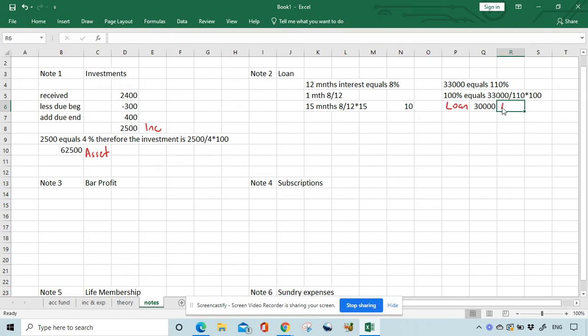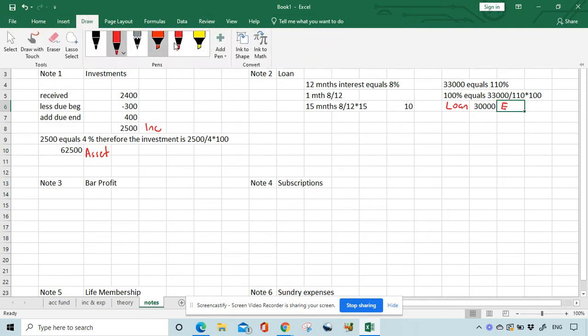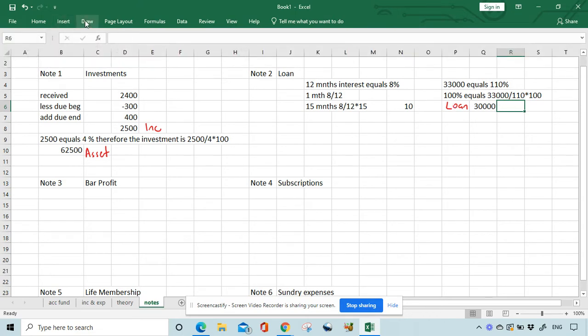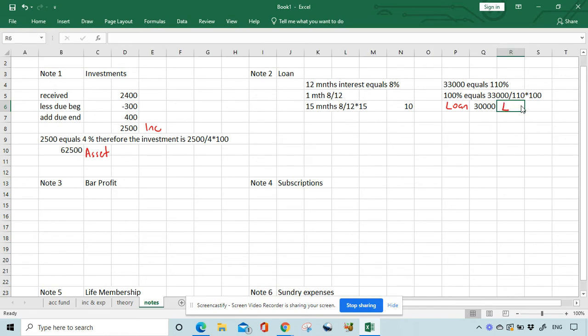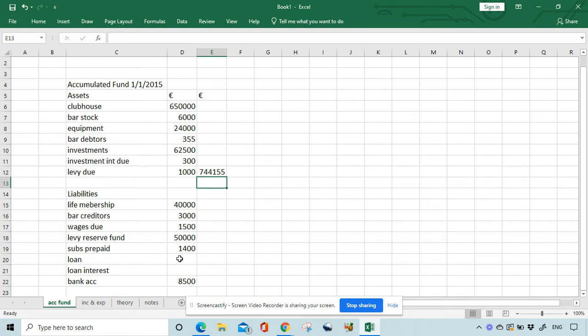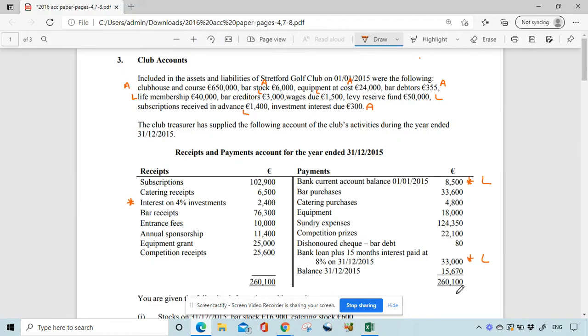And that is a liability. Sorry, I'll just delete that. That is a liability in the accumulated fund. Okay, so that's the first thing. There's your loan liability in the accumulated fund. So we'll go back to accumulated fund and we'll put in loan 30,000.